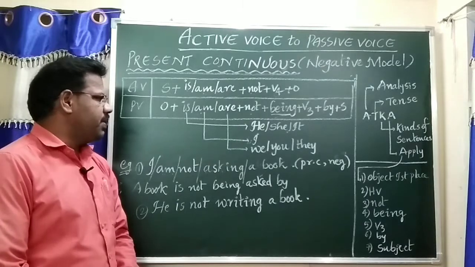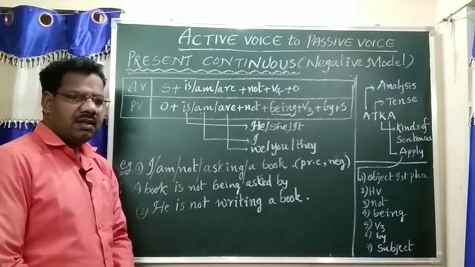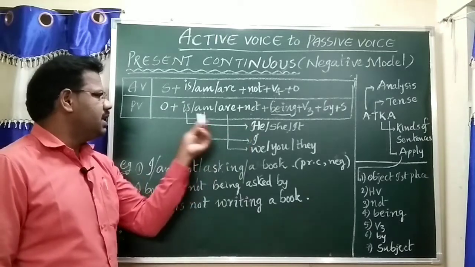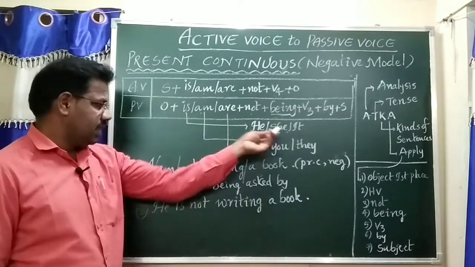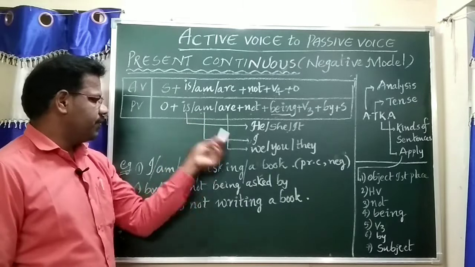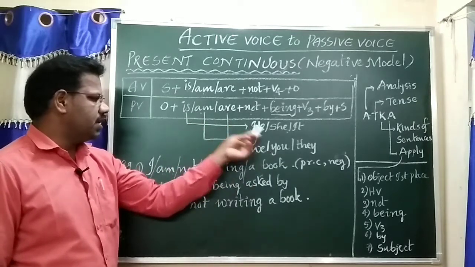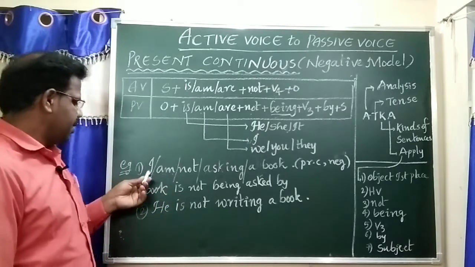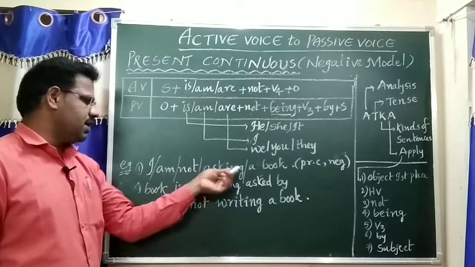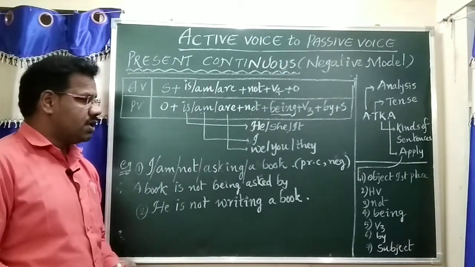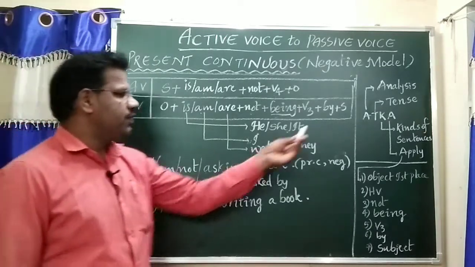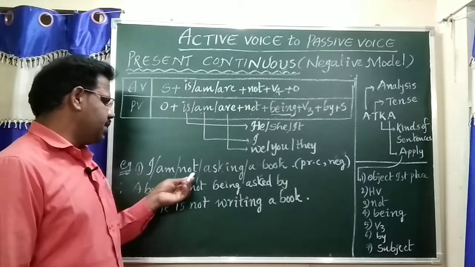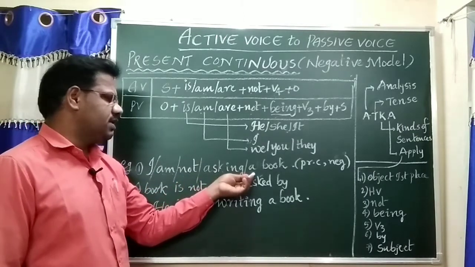Now the suitable helping verb, subject and helping verb. See: he is, she is, it is; I am, we are, you are, they are. Now example 1: I am not asking a book. See, A for analysis: subject, helping verb, not, main verb V4, object.